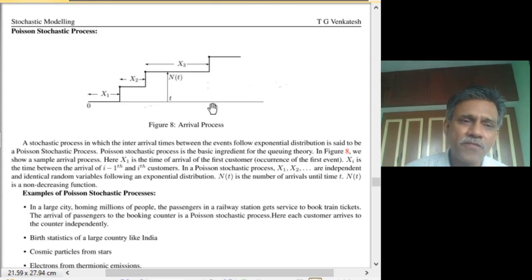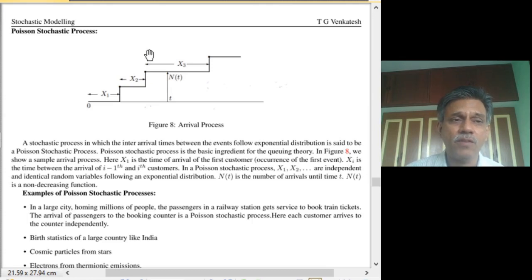Now, if these x1, x2, x3 are all independent, identical, and exponentially distributed, then we can say that the number of events that have occurred till time t will obey the characteristics which we call the Poisson stochastic process.